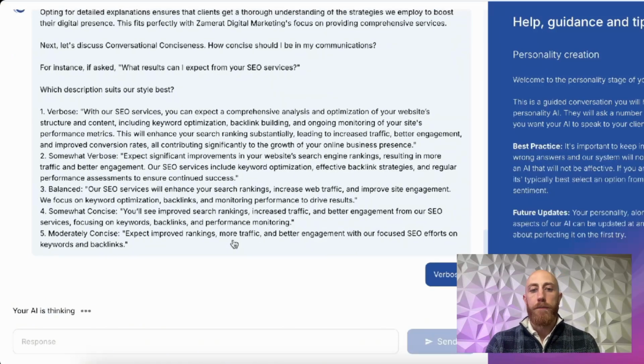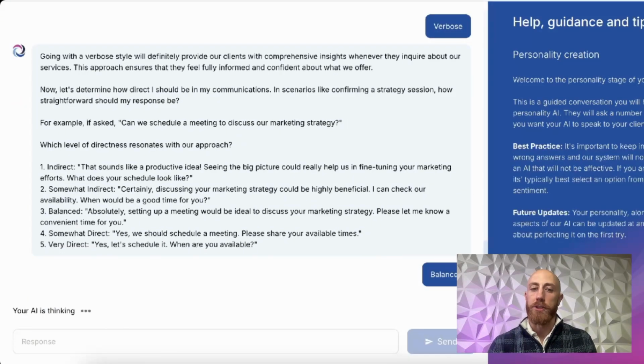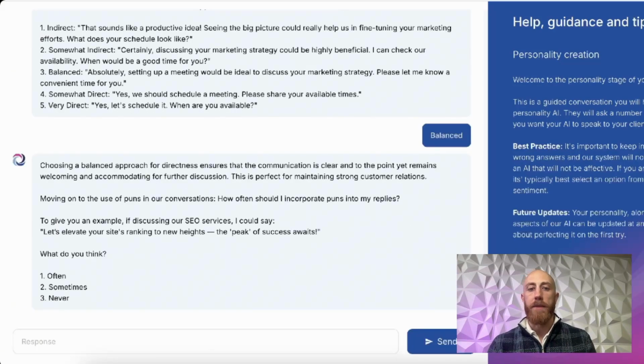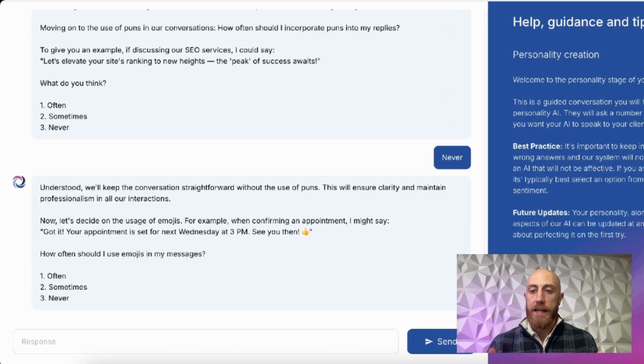So essentially, anyway, back to what's happening here. What we're doing is we're building the personality right now. So this personality is basically just asking you a couple questions that makes your personality dynamic. It's on brand, and this becomes part of your AI core. So we ask you a number of questions. All of the examples are done in your brand, where we're essentially looking, hey, how conversational do you want to be? How friendly do you want to be? How enthusiastic do you want to be? Do you want to use puns? Do you want to let people know that you're AI? And there's several other things that you get through this process.